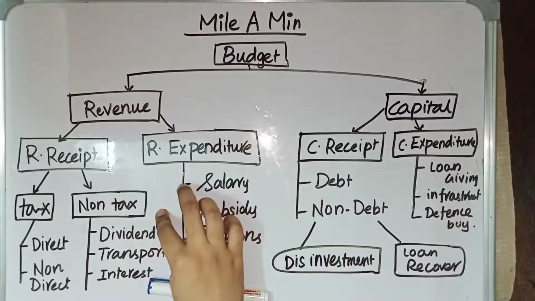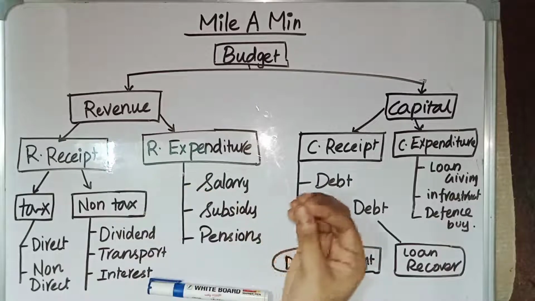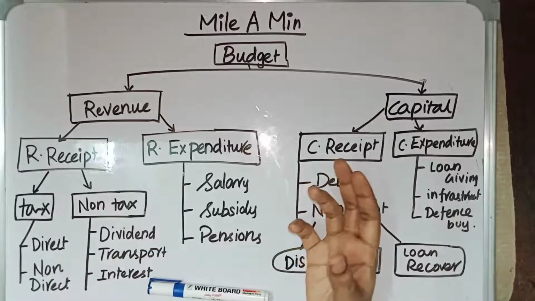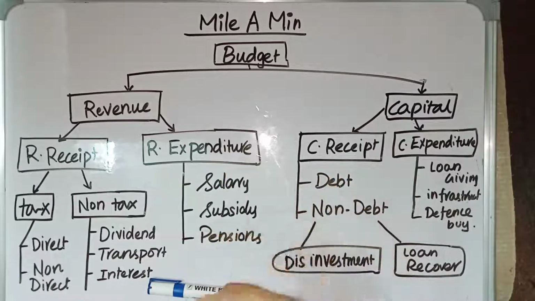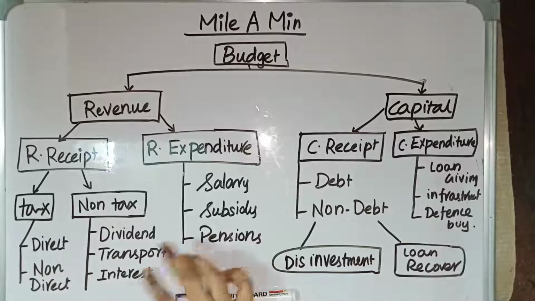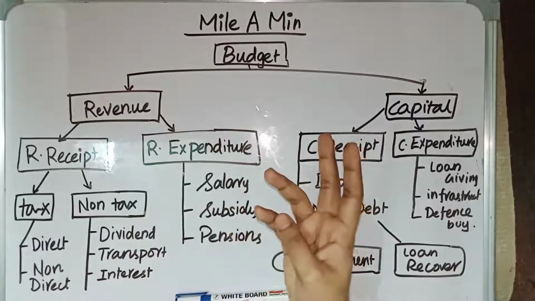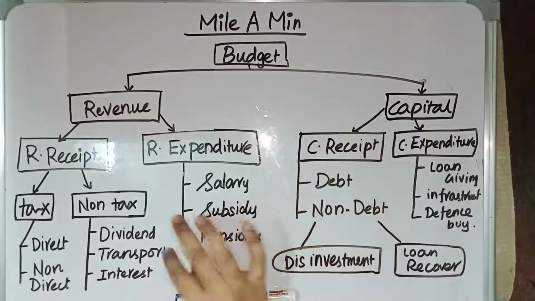Example, we can say through transport. We are using transportation facilities of the government, through which government is earning, because we are going to pay some money for the ticket, right, through which government is earning. So through transportation facilities which government has given us, it can earn. Through dividend.